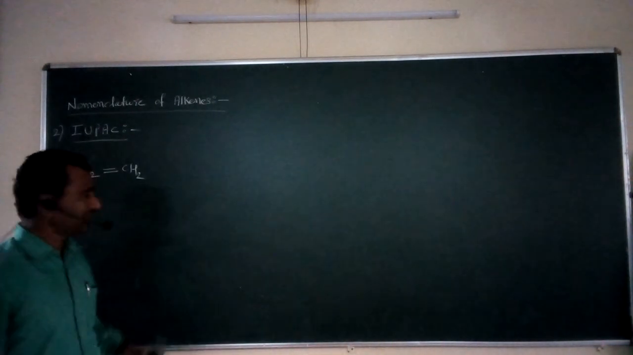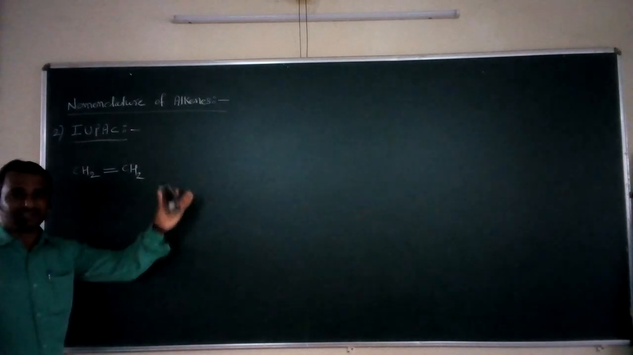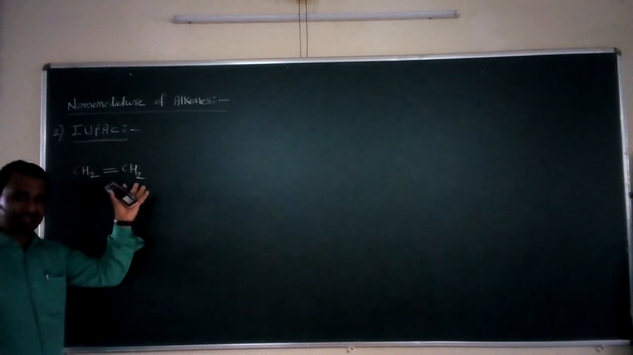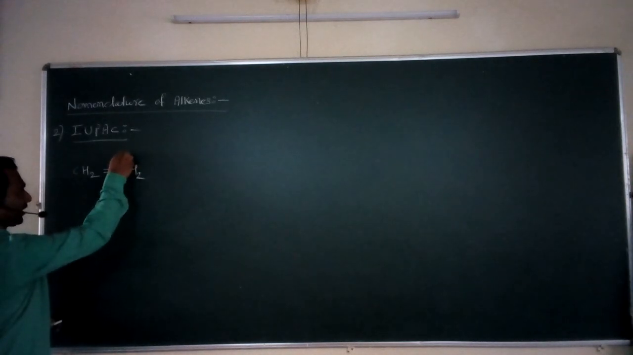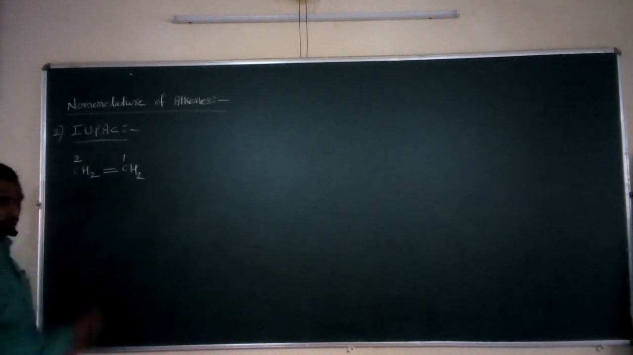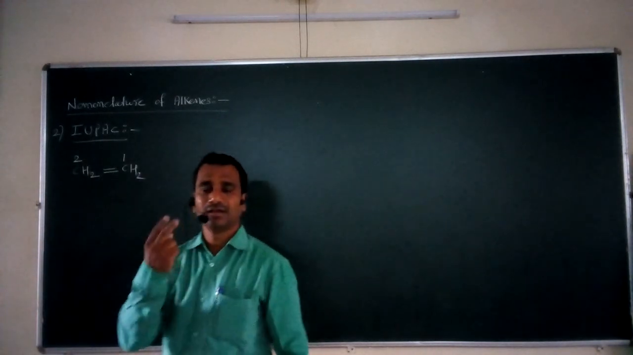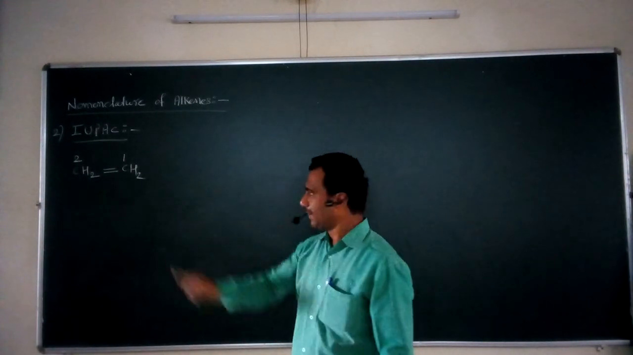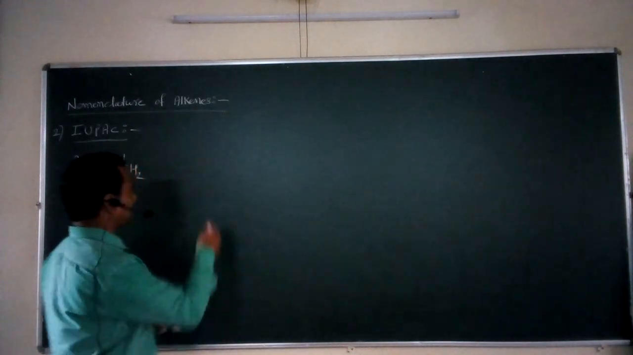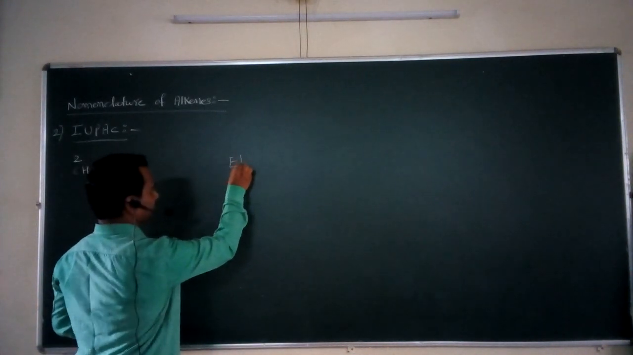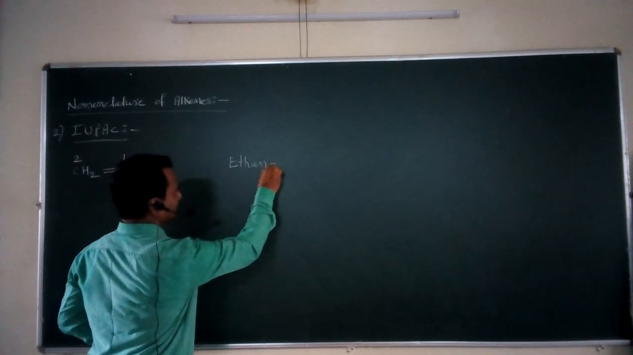The first rule is to select the longest continuous chain. Only 2 carbons are there, so I select this chain. I give the numbering as carbon number 1 and carbon number 2. How many carbon atoms are there? Carbon is equal to 2. That's why the name of the parent alkane is ethane.